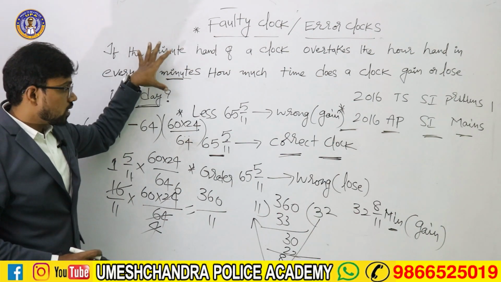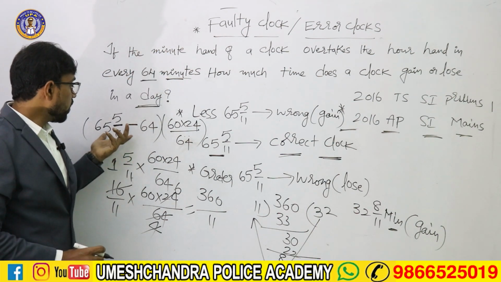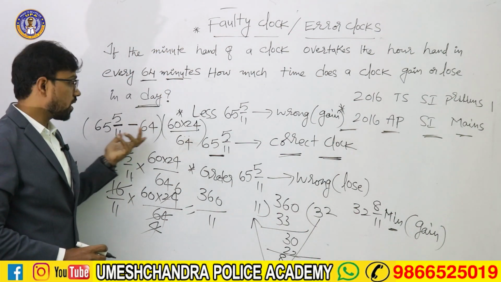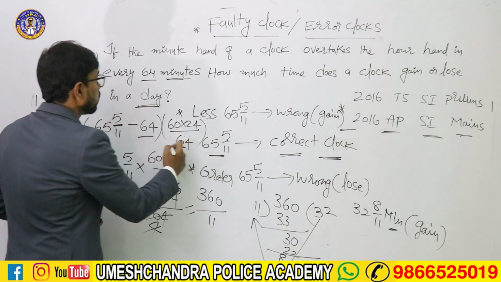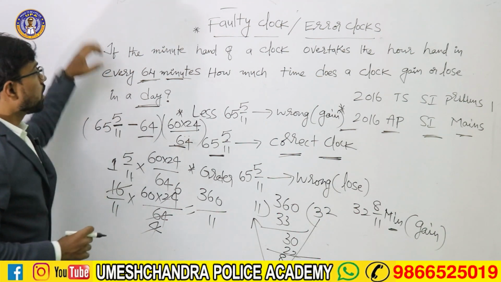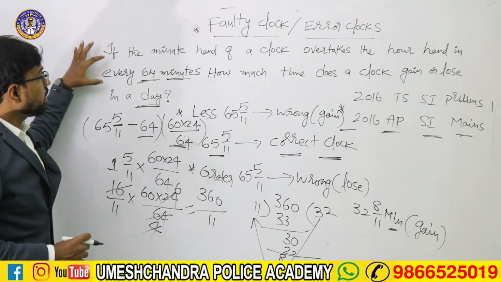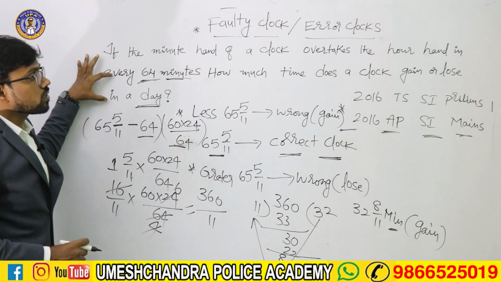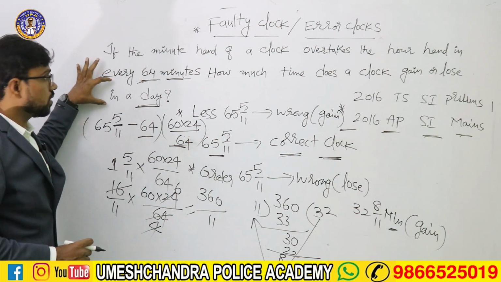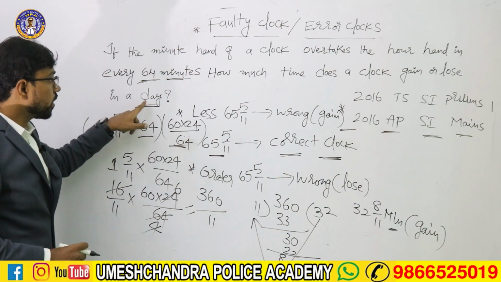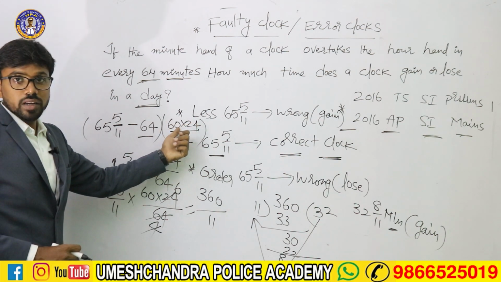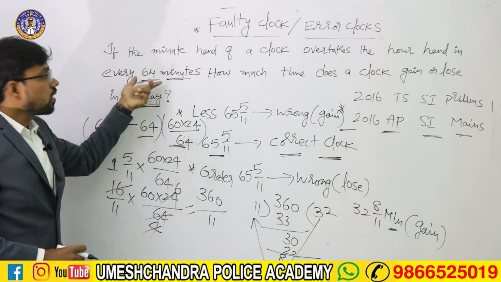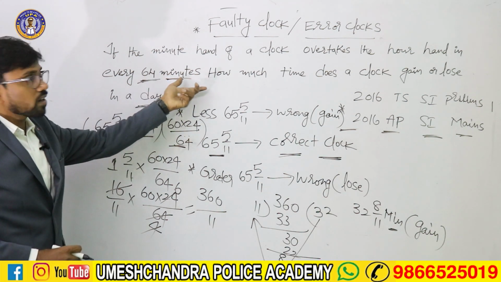These kind of questions we solve with a very simple formula: 65 5 by 11 minutes minus 64, 60 into 24 by 64. What is the 64? They are saying in the question, if the minute hand of a clock overtakes the hour hand in every 64 minutes, how much time does a clock gain or lose in a day? In a day means 24 hours, and every hour contains 60 minutes. So 64 is the overtaking time of the losing or gaining clock.